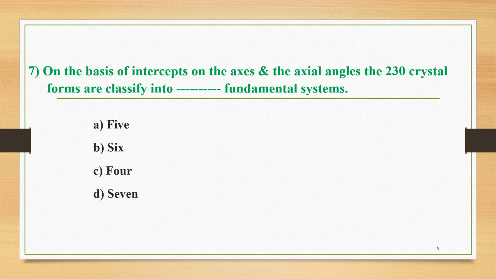The next question, number 7: on the basis of intercepts on the axis and the axial angles, the 230 crystal forms are classified into fundamental systems. The options are: A is 5, B is 6, C is 4, and D is 7. The correct option is D: they are classified into the 7 fundamental crystal systems.